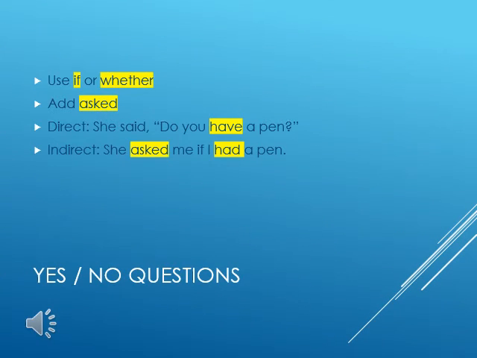For yes/no questions in the direct, we use if or whether in the indirect. We add asked. For example, direct: she said, "Do you have a pen?" This is a yes/no question because the answer is going to be yes or no. Indirect: she asked me if I had a pen. Notice the verb change, have becomes had, present becomes past.